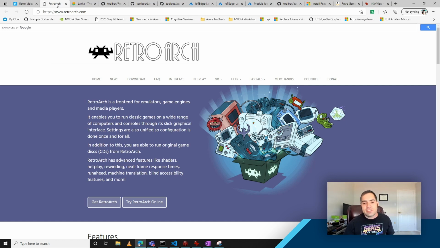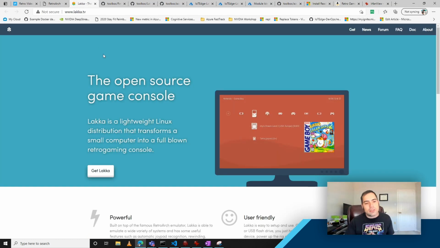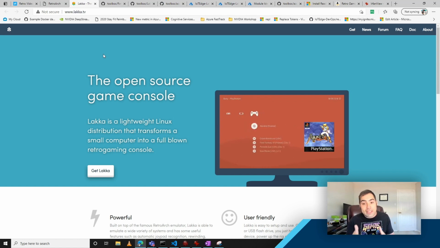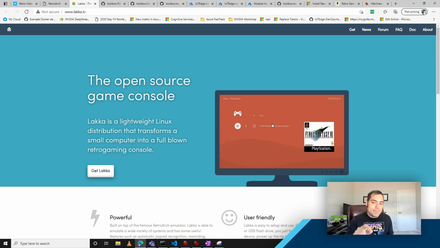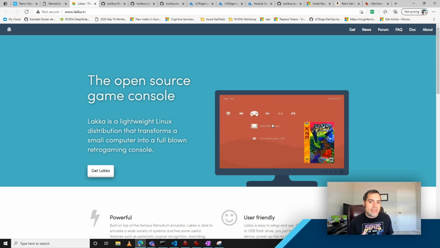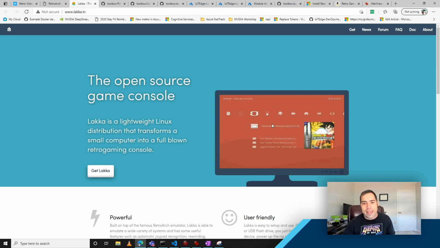And it does this in such a format that as long as an emulator is written to that spec, there's a common set of features and functionalities that can be exposed through this front end. And then that goes a step further in that there's a project called Laka.tv that actually takes this concept of utilizing the RetroArch front end that you see here and building a bare bones OS with which to run that front end from without incurring any sort of additional overhead for enhanced processing or anything like that.